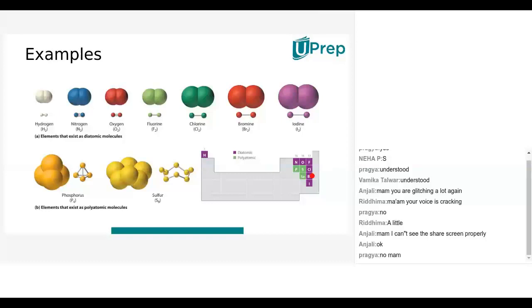These elements have a tendency in the atmosphere to combine spontaneously with other elements. Like hydrogen in the atmosphere won't be available as H, it is always available in the form of H2 only. Then it is two atoms of hydrogen. No, it comes under diatomic. Understood? No, ma'am.